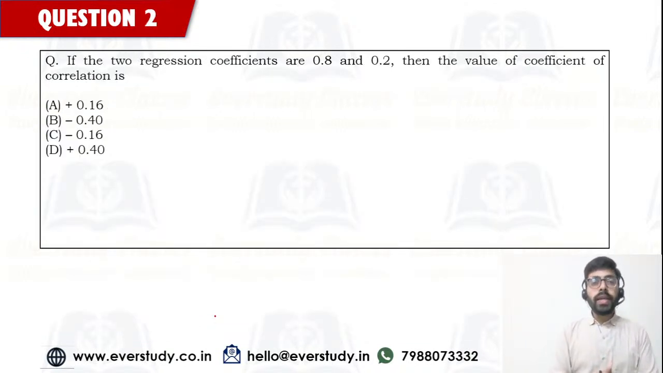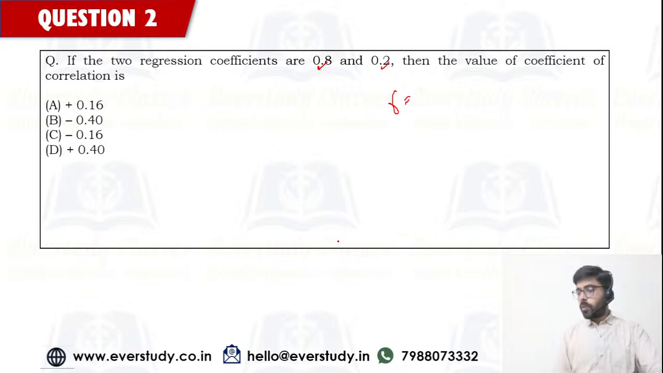So now let's quickly come to the next question. If the two regression coefficients are 0.8 and 0.2, then the value of the coefficient of correlation is going to be. Basically, you are given the regression coefficients and you have to find the coefficient of correlation. Just apply the property, just apply the golden rule that we have: the correlation coefficient is going to be the under root of the product of the regression coefficients. So this is what you have to remember.